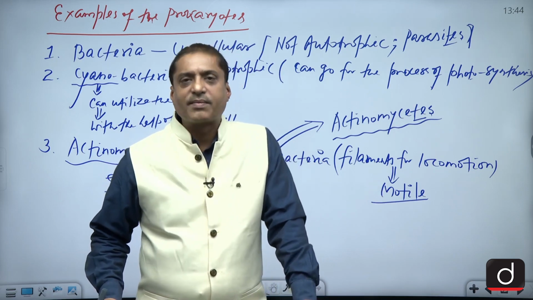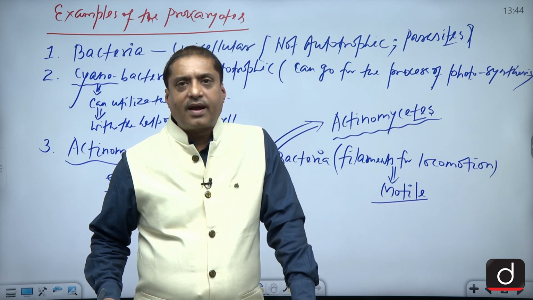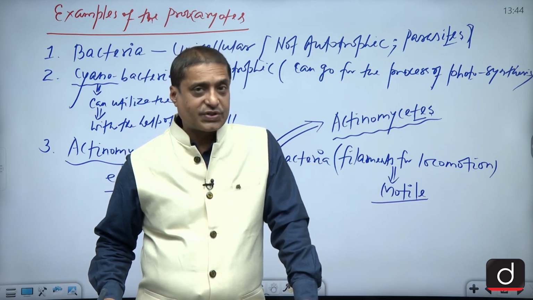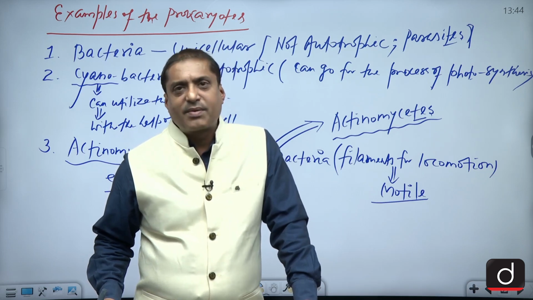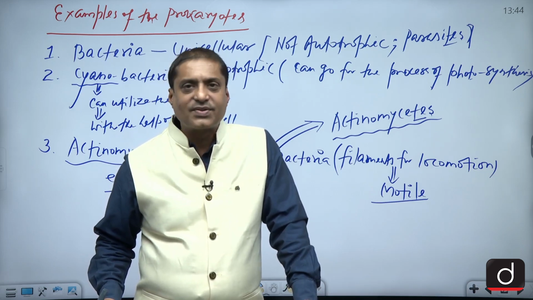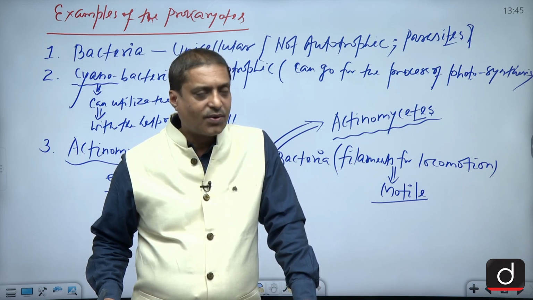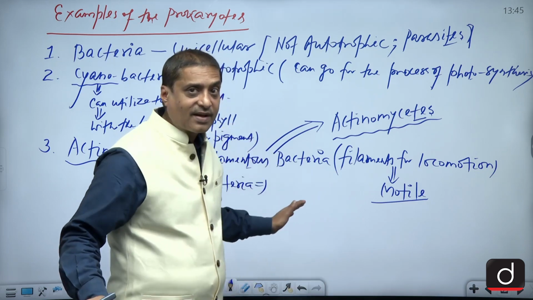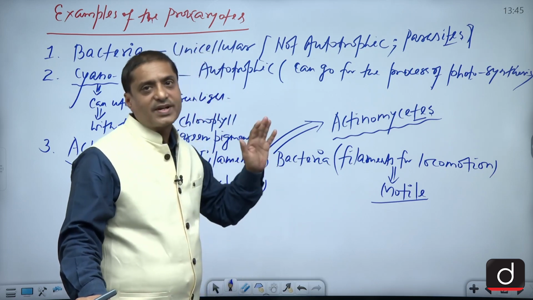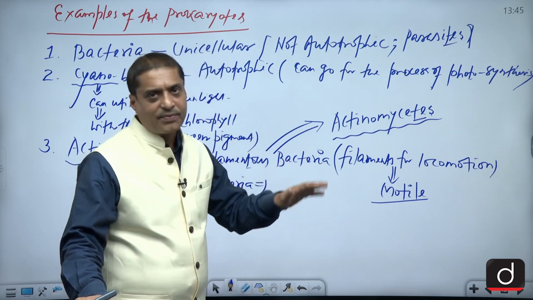In fact, they take carbon from the soil, and due to the digestion process in them, they release one of the gases, and that gas is a greenhouse gas. We all know that is methane gas, and that's why these type of bacteria are generally found in moist areas only, in swampy lands only.